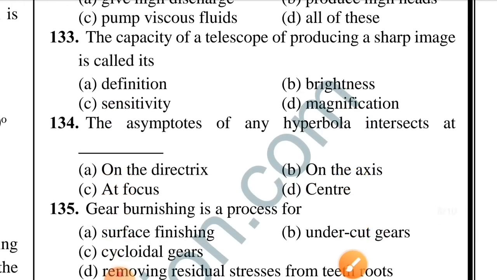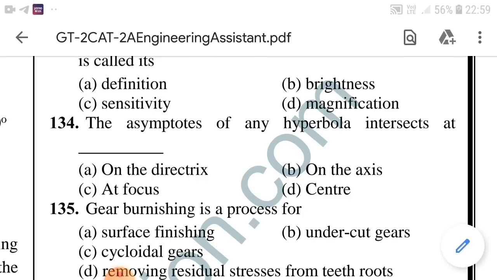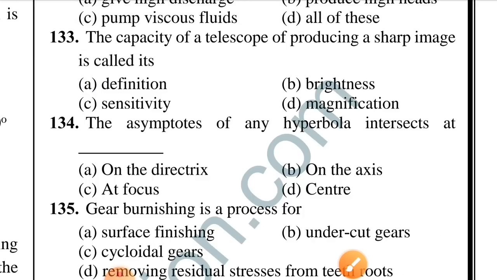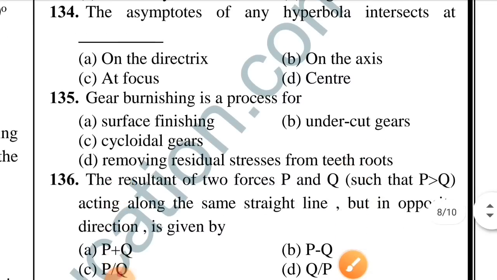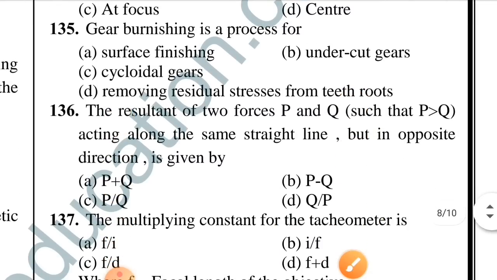Question number 133. The capacity of a telescope of producing a sharp image is called its. Option A is correct, definition. Question number 134. The asymptotes of any hyperbola intersect at. Option D is correct, center. Question number 135.